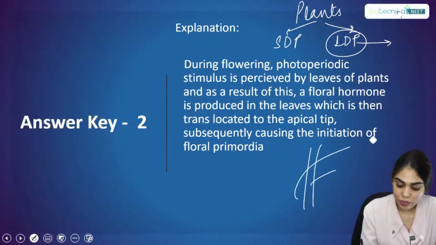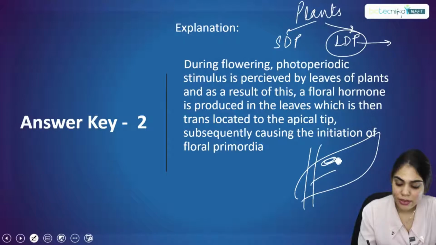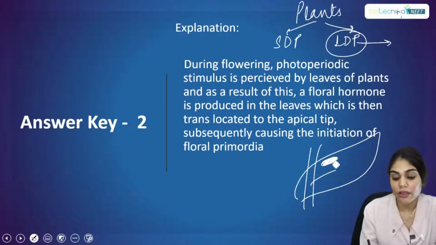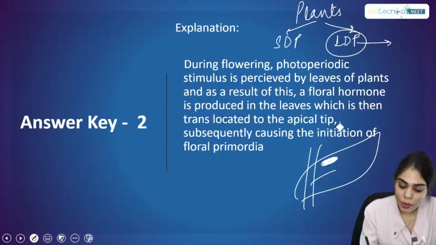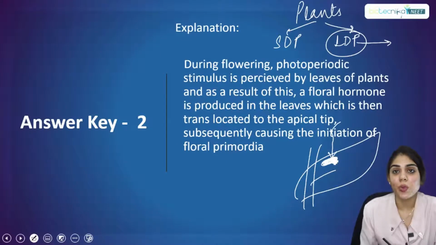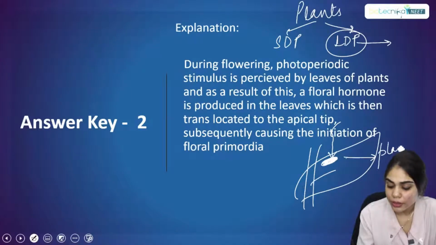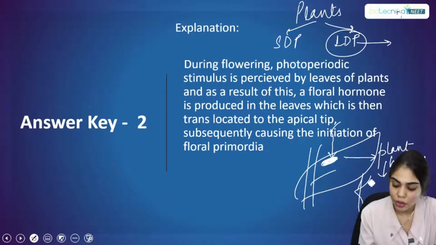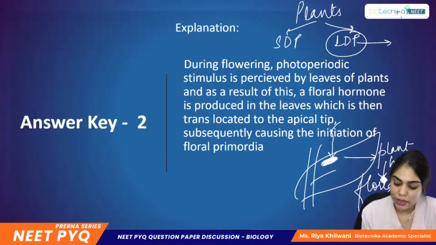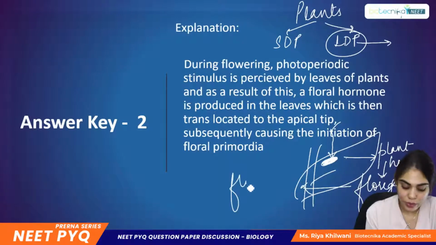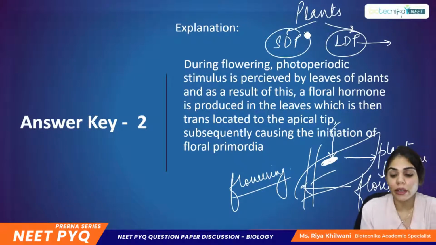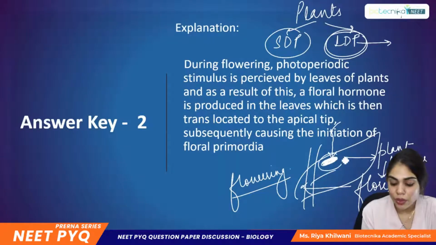Suppose this is the leaf. In the leaf, suppose this is the site for the perception of the photoperiodism stimulus. Suppose this is a long day plant. It will receive the photoperiodic stimulus and cause the activation of a plant hormone called florigen. The name itself suggests it is responsible for flowering. So where is the site of perception of photoperiodism, whether it is a short day plant, a long day plant or a day neutral plant? The site for perception of photoperiodism is the leaves.